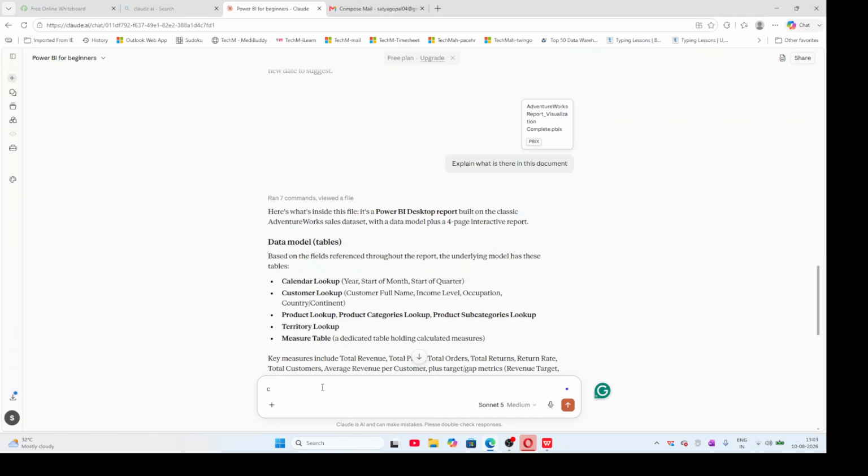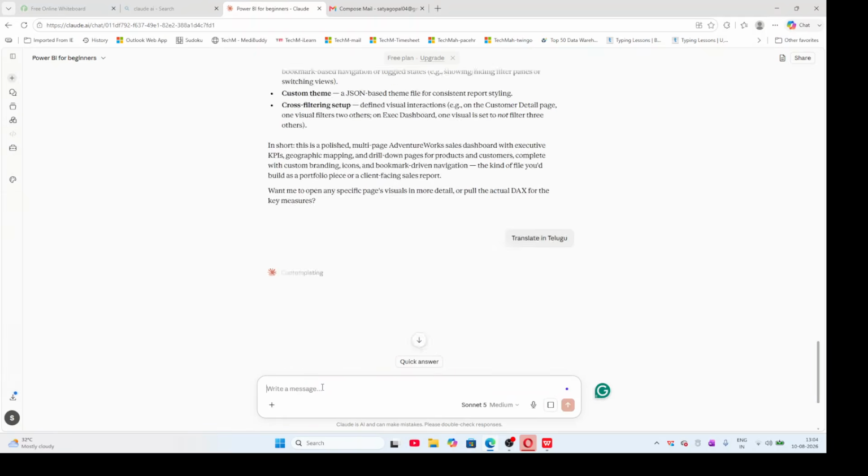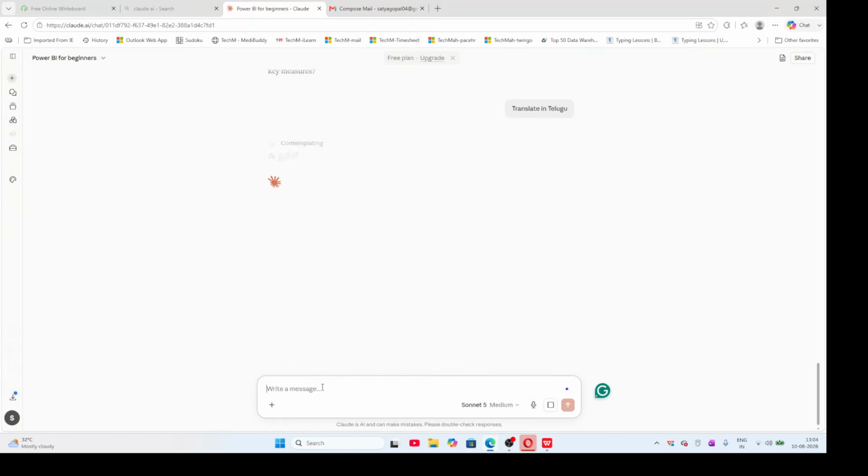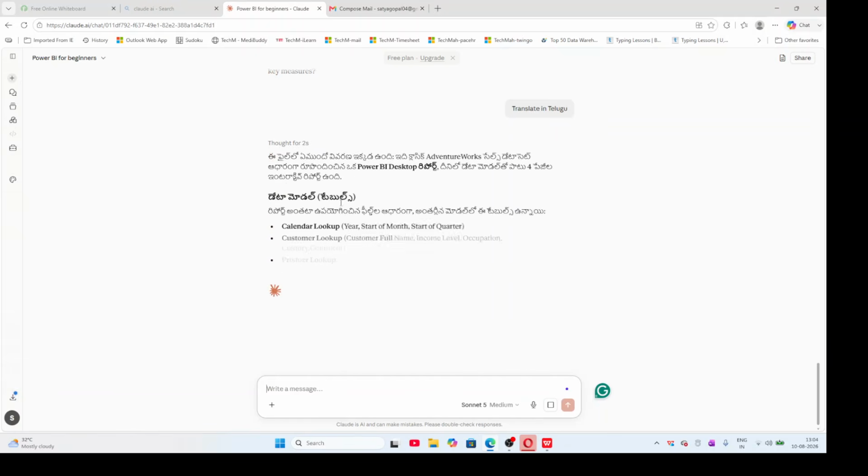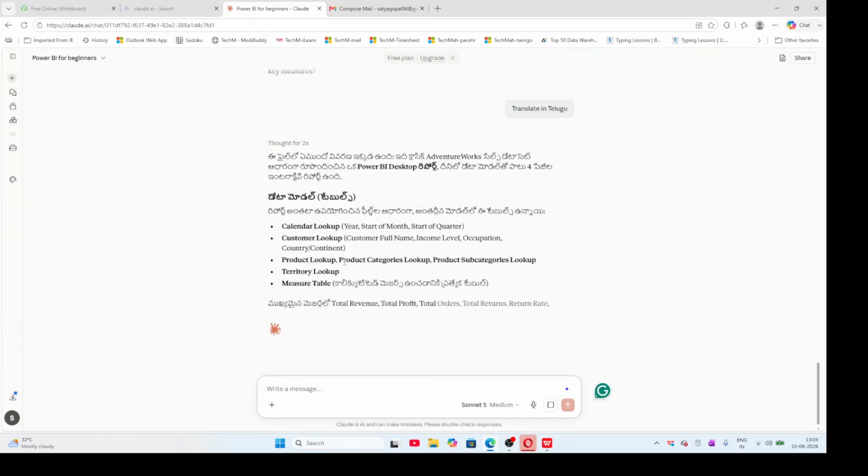Translate. I know Telugu, so I am typing it. I am entering Telugu. Now after this, you can just press the enter button. Okay. So it is explaining all the key points in that document in the Telugu version. Okay.